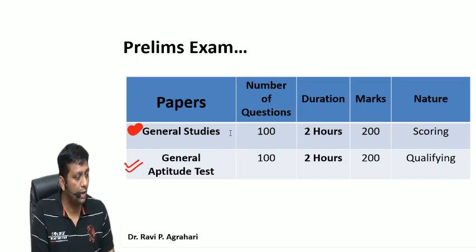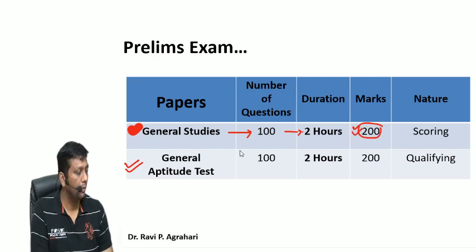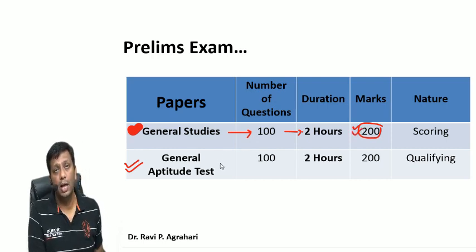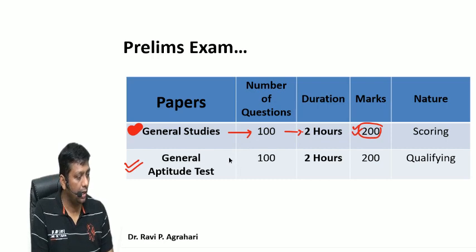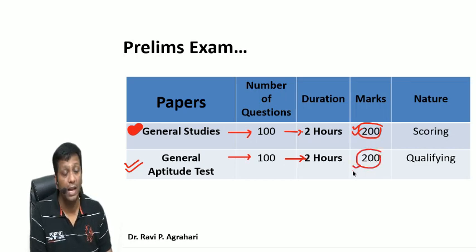General Studies will have a total of 100 questions in the paper and the time duration is 2 hours. Each question carries 2 marks, so the total is 200 marks. The second paper is the General Aptitude Test. Again there are 100 questions, the time duration is again 2 hours, and each question carries 2 marks, so this paper also has 200 marks.